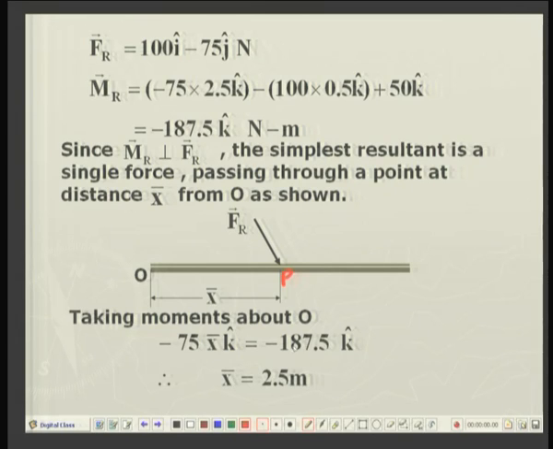Solving this, 187.5 divided by 75 equals 2.5 meters. So this x bar comes out to be 2.5 meters. The original force system is replaced by a simpler force system passing through P, whose distance is given here.